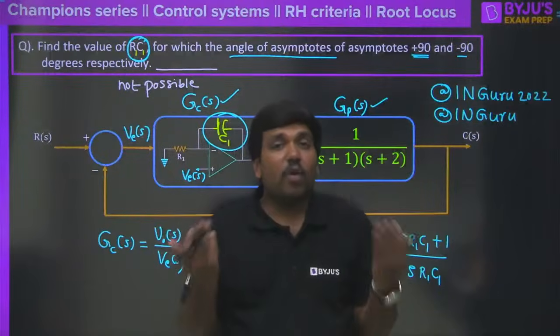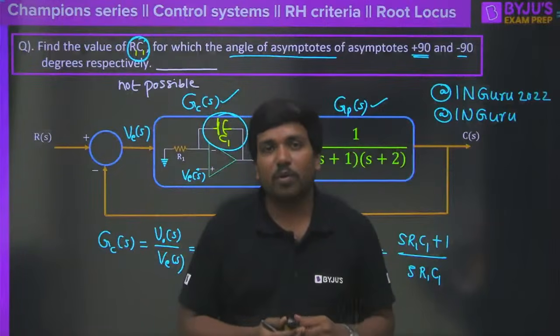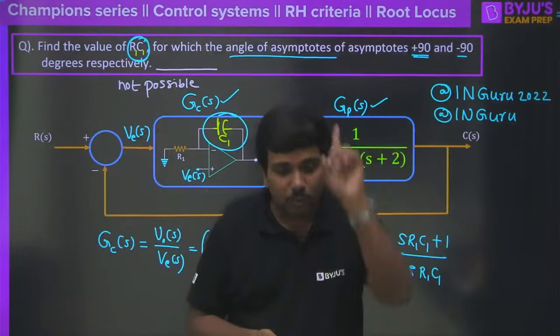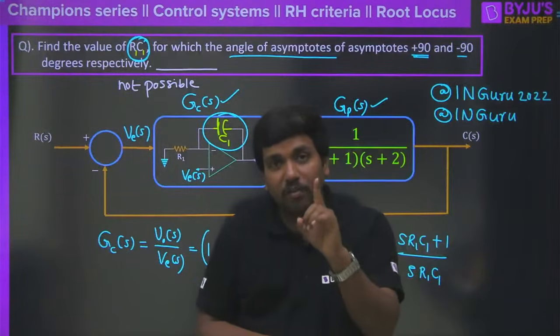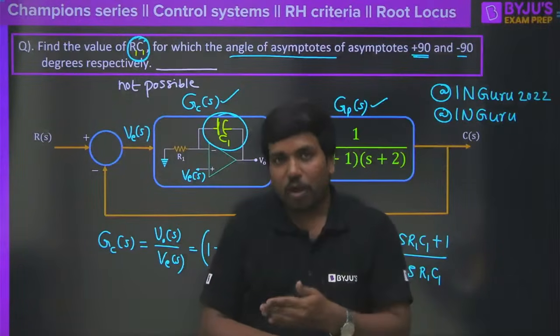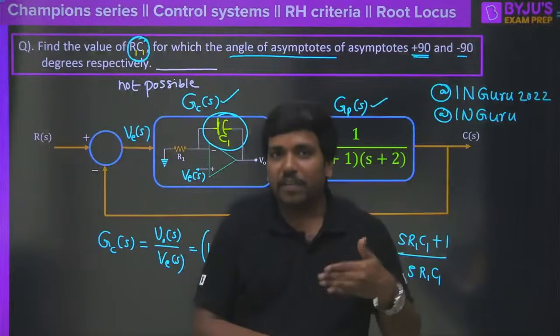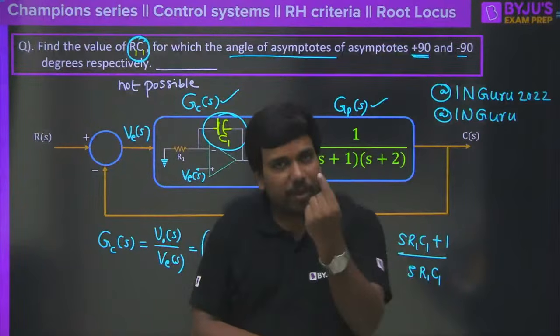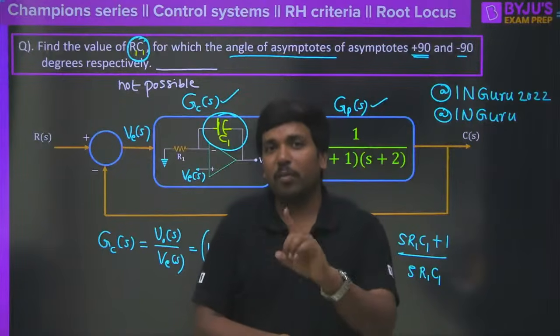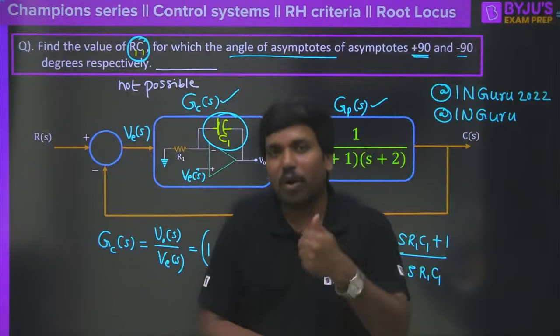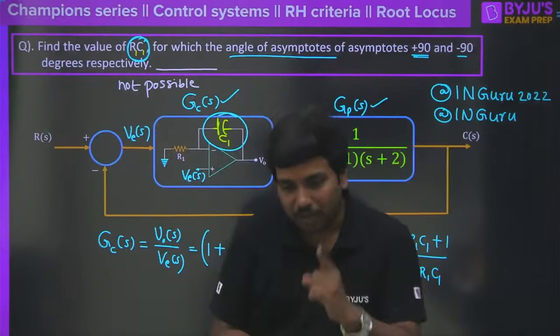Why, Arvind? Then why did you take this much time? It is not possible. Once I say it, you should be confident from your side. That's why I intentionally have not given the four options. There were four options, and in that, option D is not possible. I was expecting an answer from at least one of you. You have all done this, but you are not coming forward and saying it. So you should be confident about your answer. So the answer is not possible.